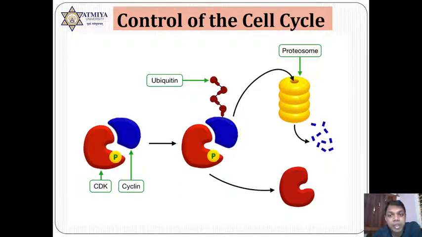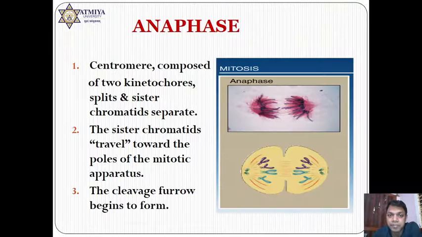Now this proteasome will also bind to this complex, and the proteasome will specifically degrade only those proteins where ubiquitin is marked. So as you have seen in this diagram, ubiquitin is attached to only cyclin B, hence the proteasome will degrade only the ubiquitin-marked cyclin B. After degradation of cyclin B, CDK will be alone and non-functional. Hence, MPF is inactivated.